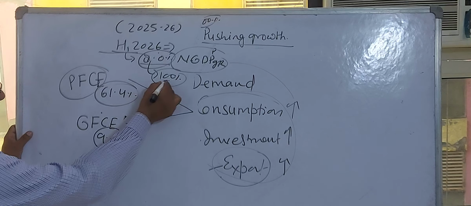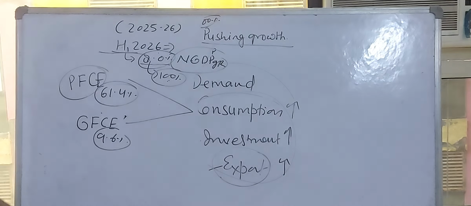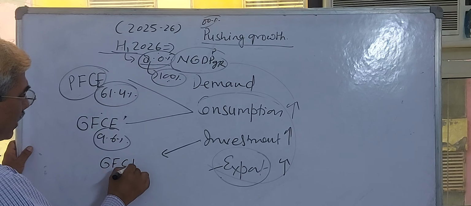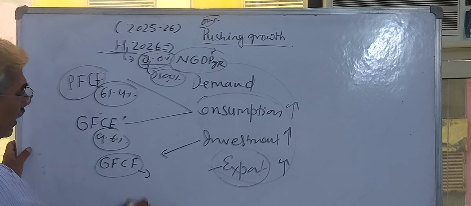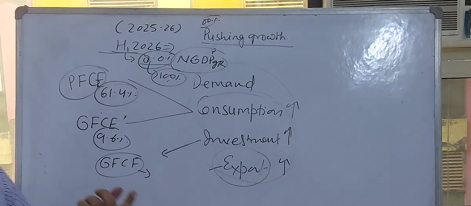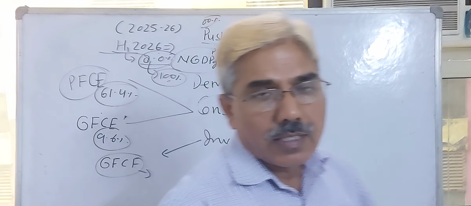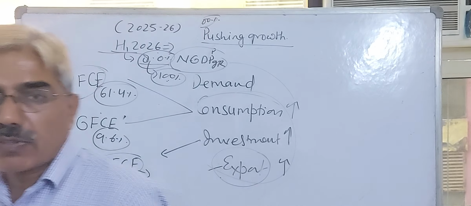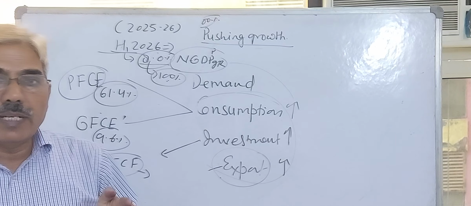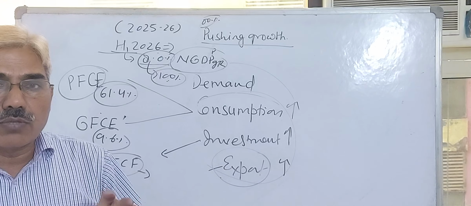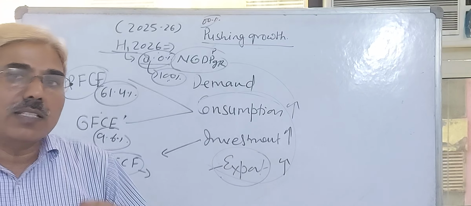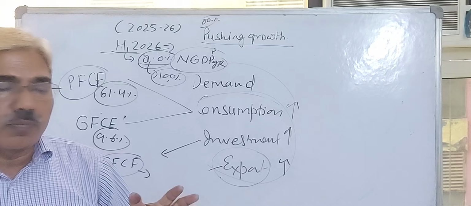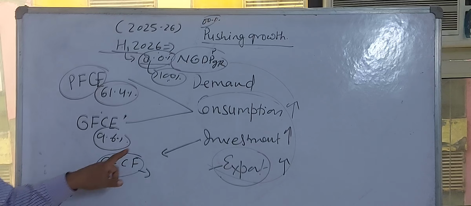Third, investment, gross fixed capital formation, is contributing because of the Government of India's capital expenditure policy, as I told you earlier. In 2026-27, our government determined 12.2 lakh crore rupees of capital expenditure. In the previous year, it was roughly a lower lakh crore rupees of capital expenditure.